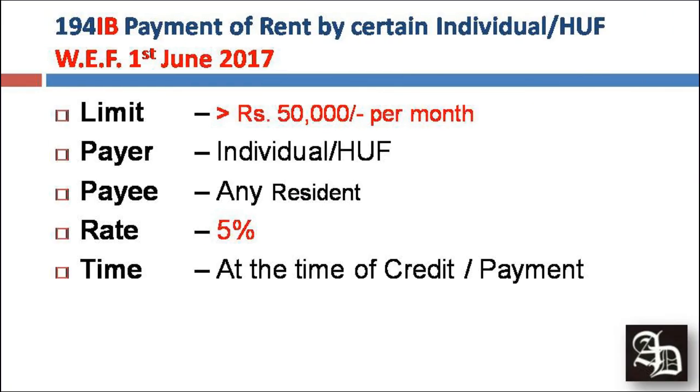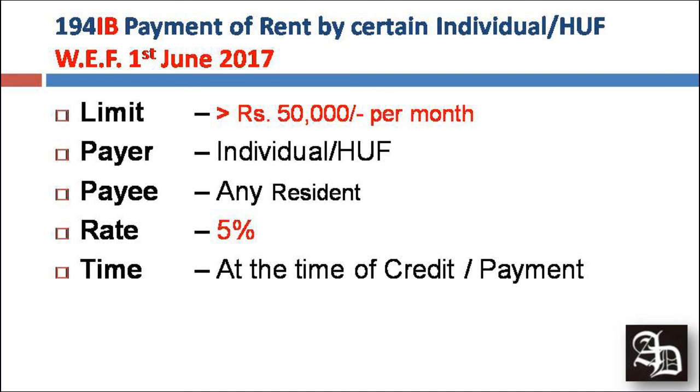Next we talk about 194IB. This is also a very interesting concept, and it has been applicable from 1st June 2017, which is a very important date to remember. 194IB is on TDS on payment of rent by certain individuals or HUF. Whenever such an individual or HUF is paying more than 50,000 rupees per month, they need to deduct a tax of 5%